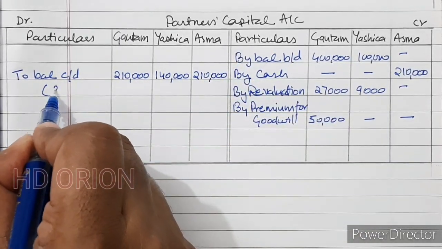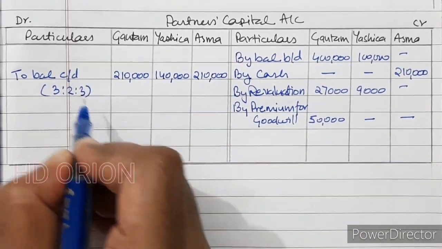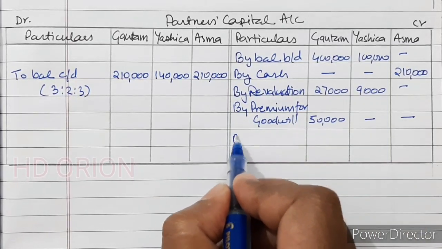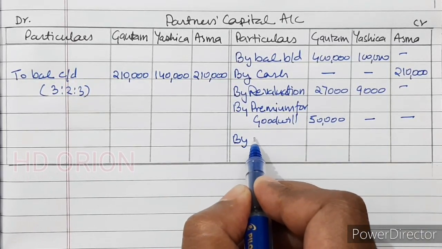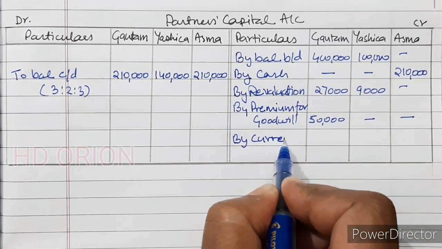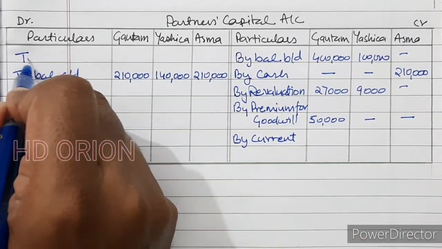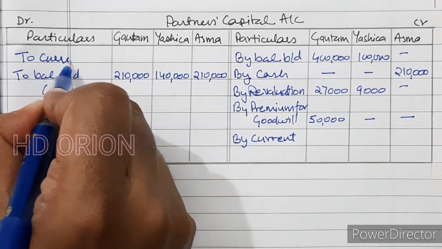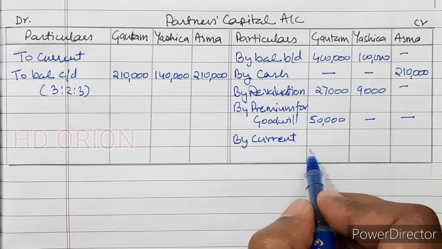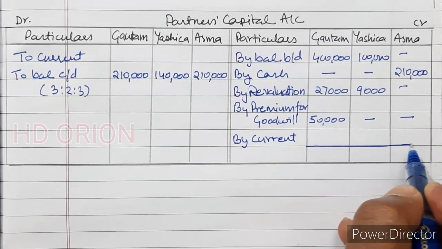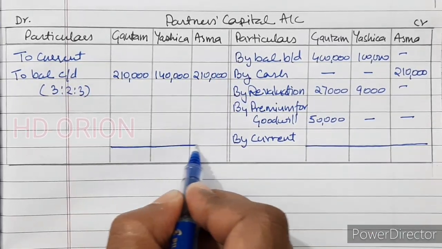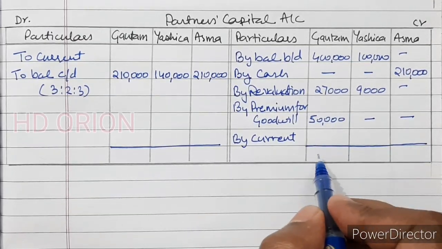They are in the ratio 3:2:3. Now we will balance it by opening a current account as suggested in the question. To current account and by current account. So here, in the first partner we have 4,77,000.